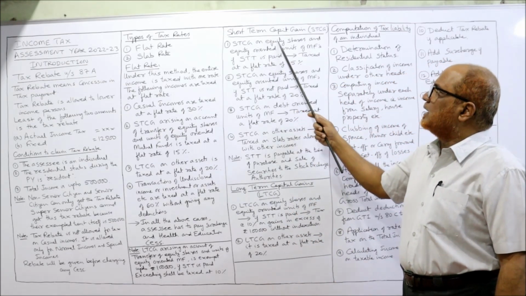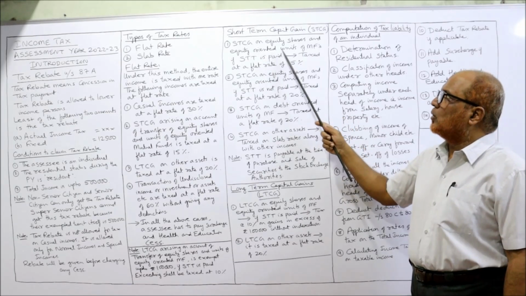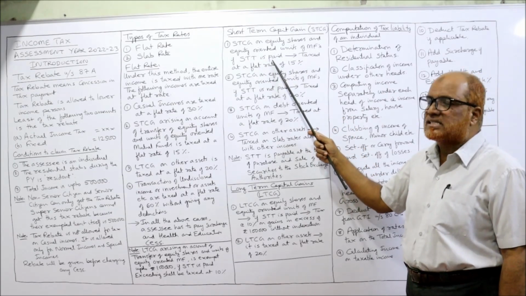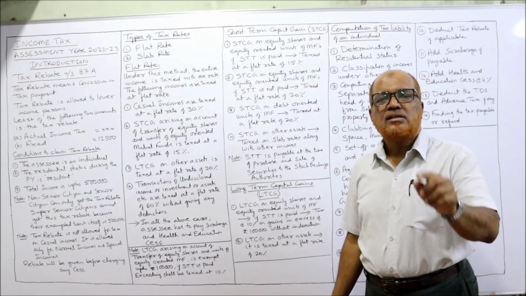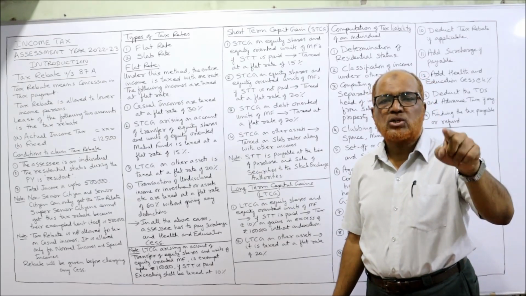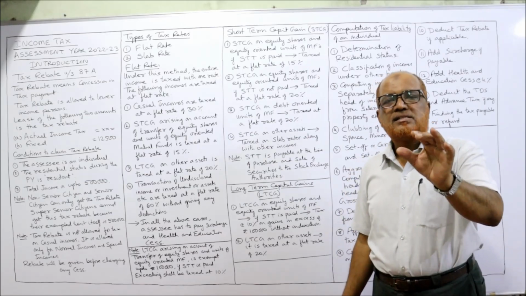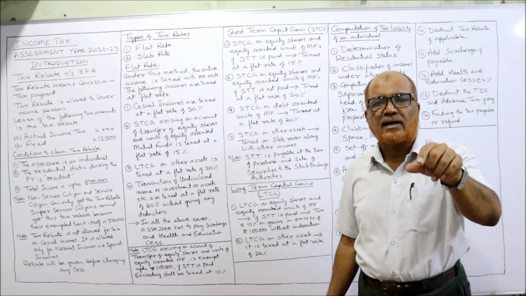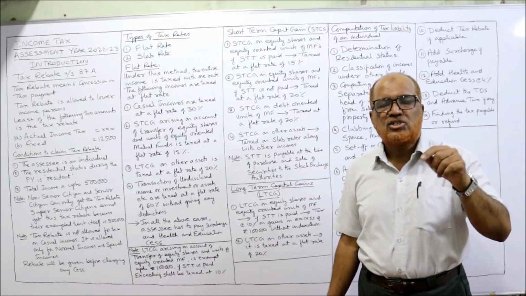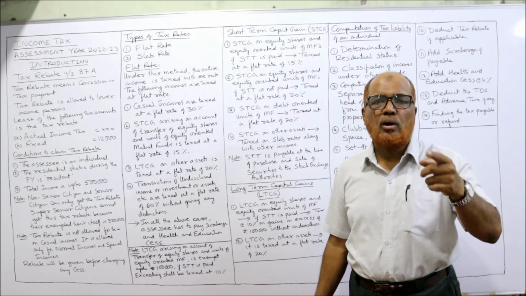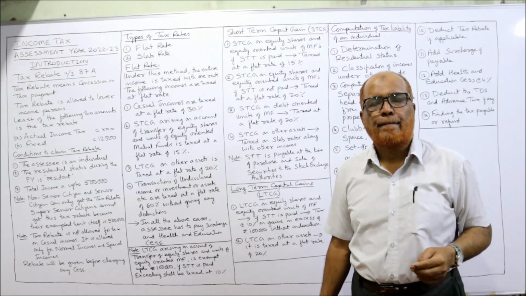Now, short-term capital gain on equity shares and equity-oriented units of mutual fund, if STT is paid. STT stands for Security Transaction Tax. This Security Transaction Tax is the tax paid to exchange authorities when the shares are sold or bought in a stock exchange.